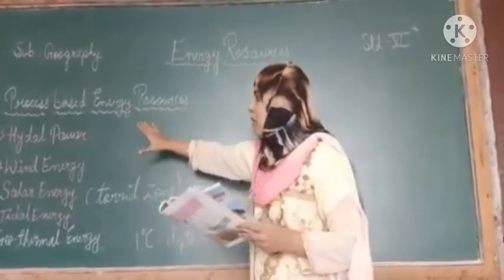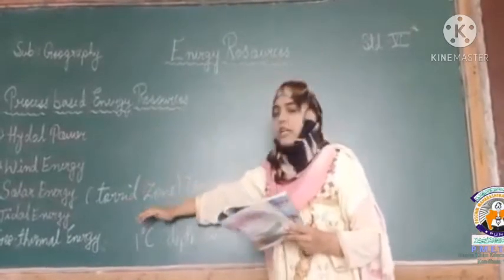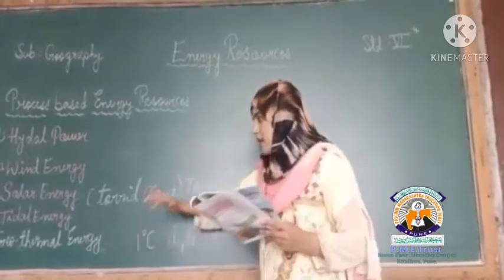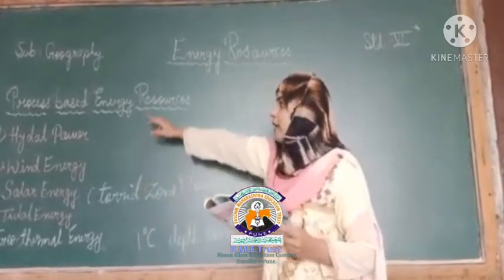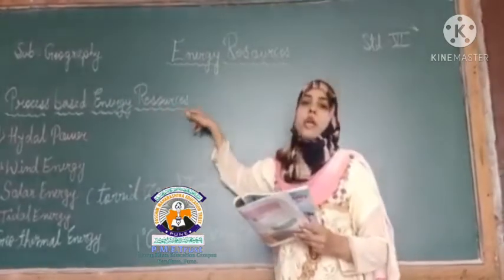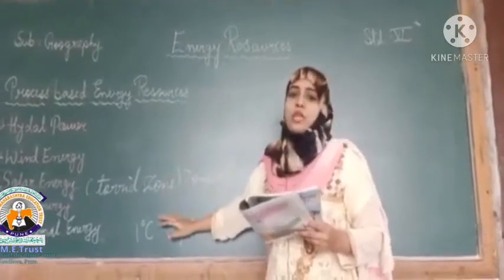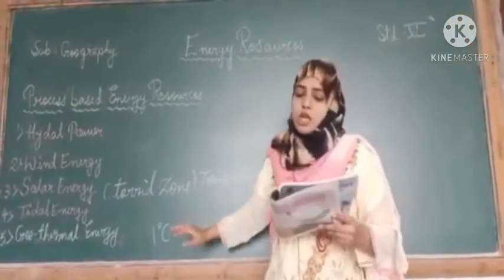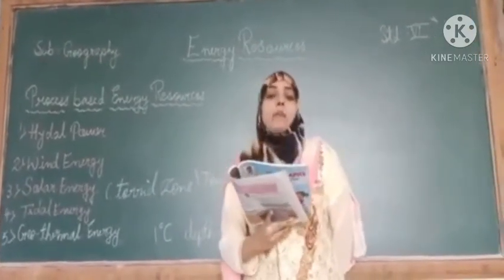So these are all about hydel power, wind energy, solar energy, tidal energy, and the last one geothermal energy. These all come under the heading of process based energy resources. I hope you understood about process based energy resources. All the above energy resources are abiotic.